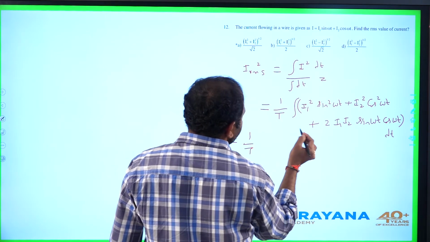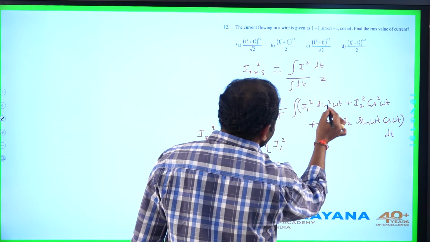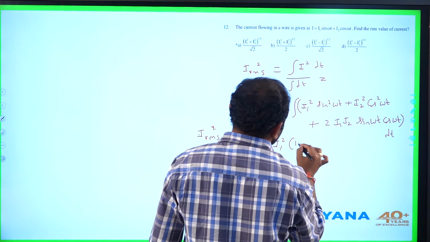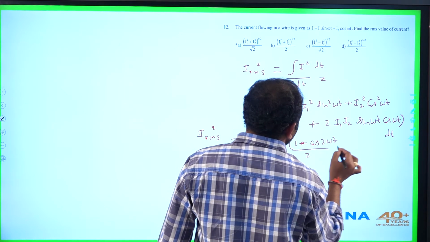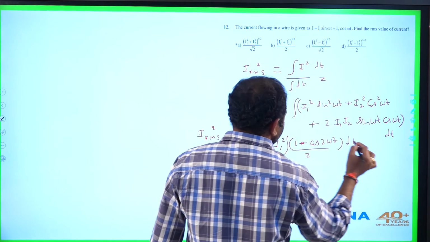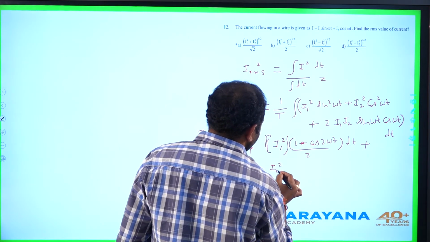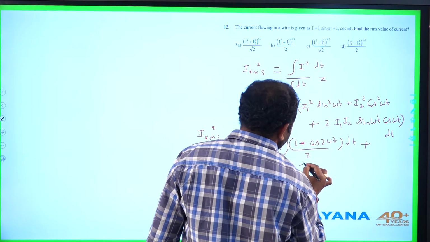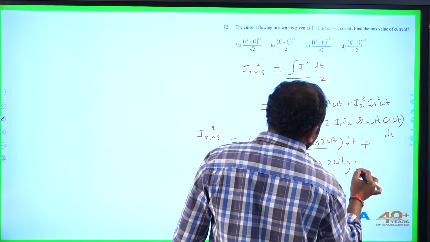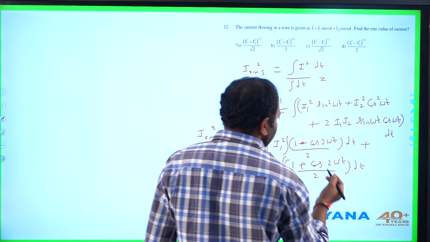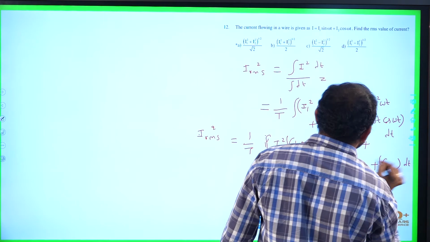1 by T into, this can be written as I1 square into sin square omega t, which can be written as 1 minus cos 2 omega t whole by 2, dt, plus next term, I2 square into 1 plus cos 2 omega t whole by 2, dt, integral of, plus the last term, integral of dt.